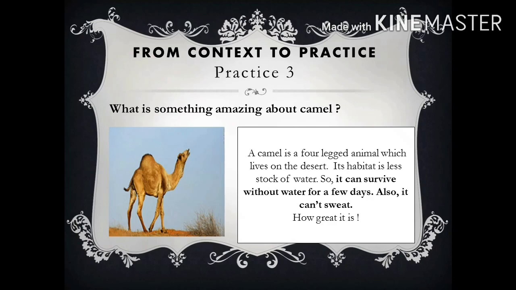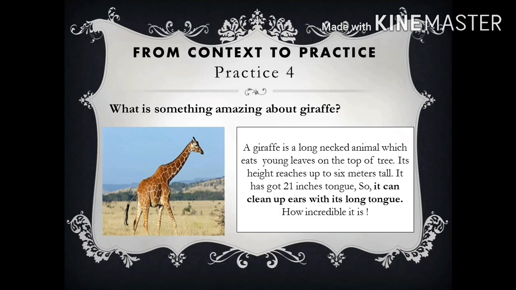Practice 4. What is something amazing about giraffe? A giraffe is a long-necked animal which eats young leaves on the top of tree. Its height reaches up to 6 meters tall. It has got 21 inches tongue, so, it can clean up ears with its long tongue. How incredible it is!